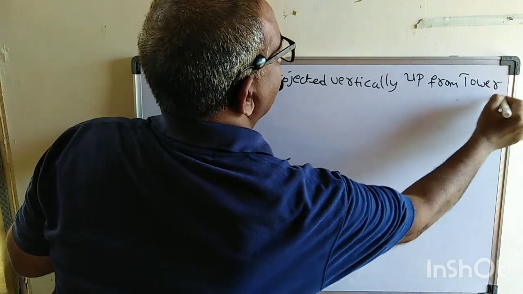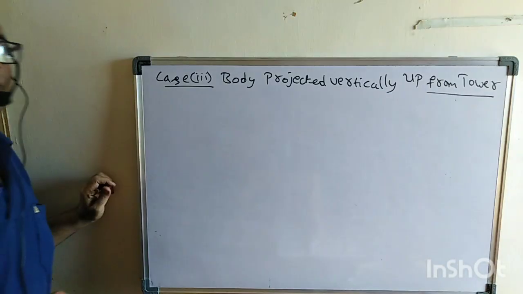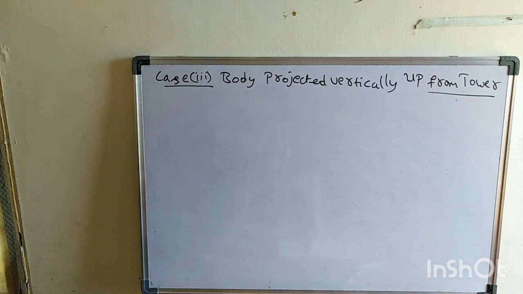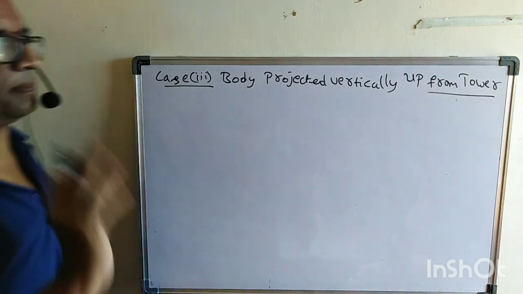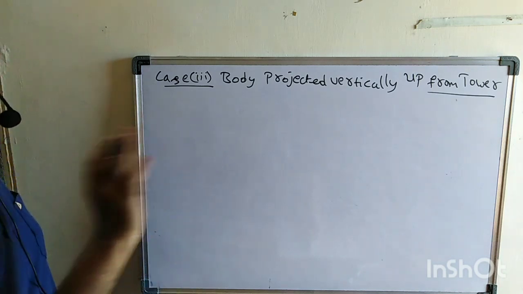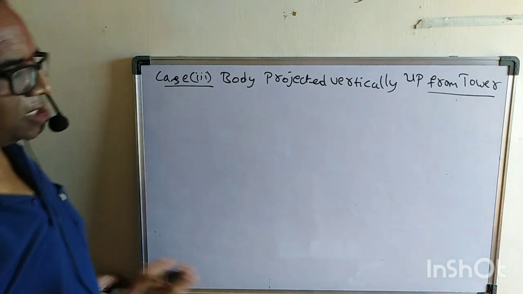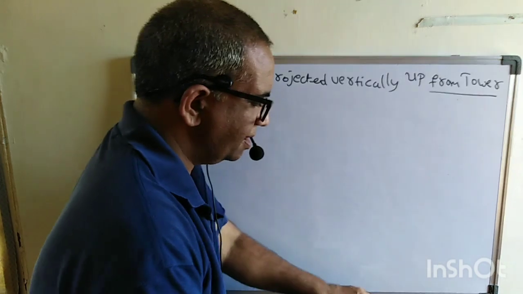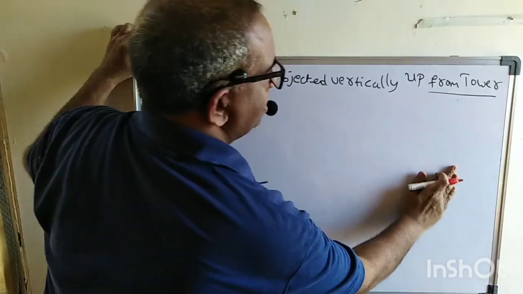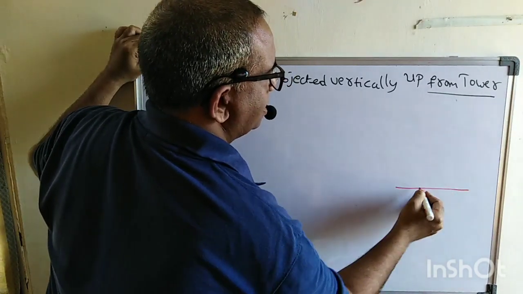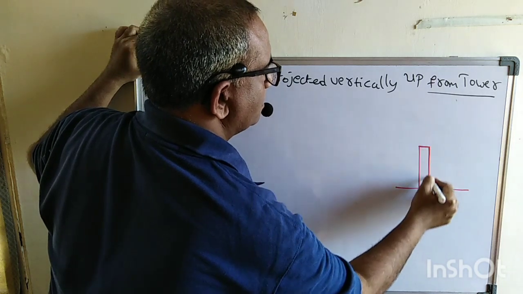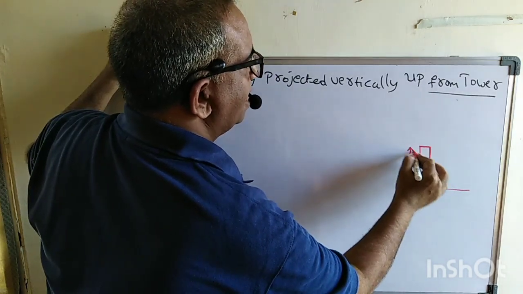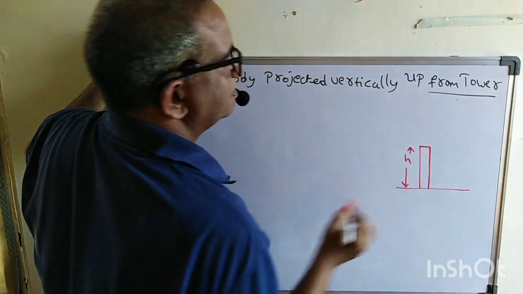This is a different case. If the body is projected vertically up from the tower, then what will happen? How to solve the sums related to it? Let us try to understand the case here. Let us consider this is the tower, and let's say the height of the tower is h.